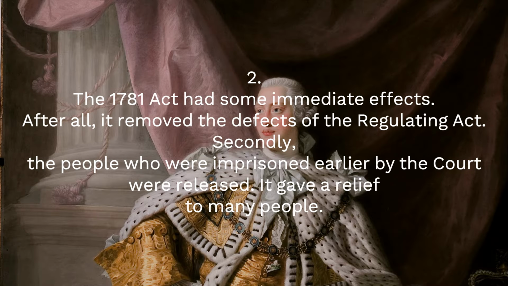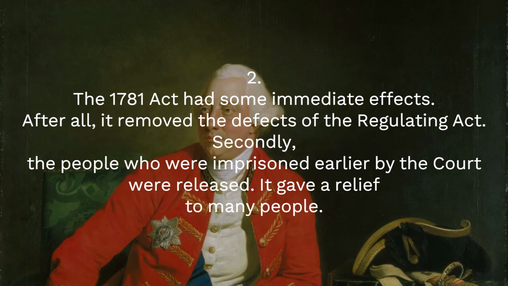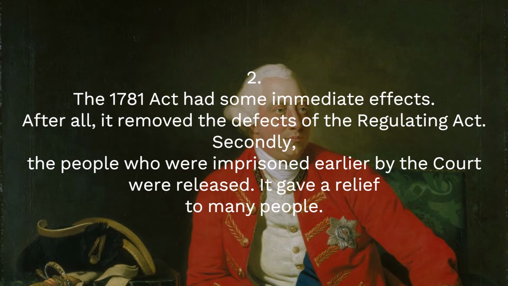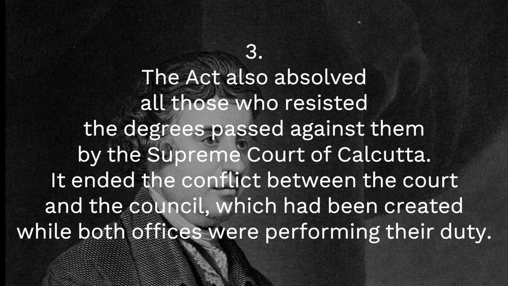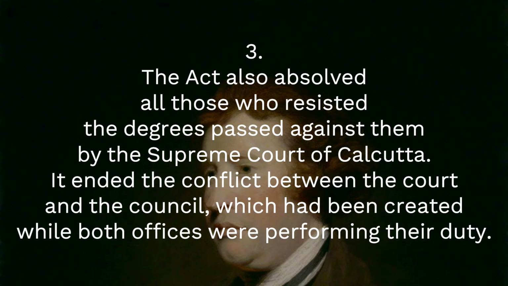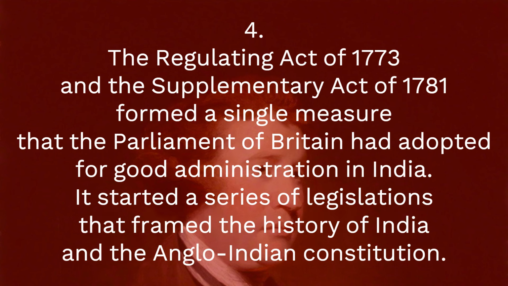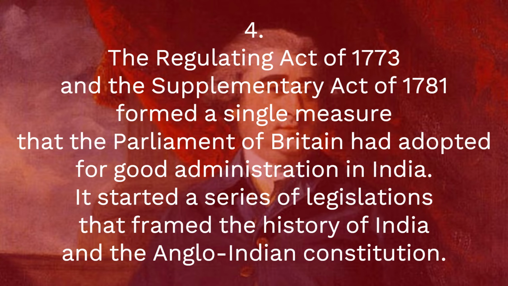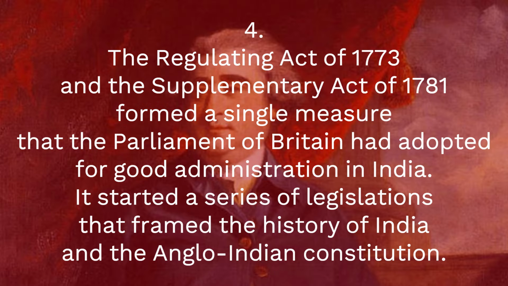2. The 1781 Act had some immediate effects. After all, it removed the defects of the Regulating Act. Secondly, the people who were imprisoned earlier by the court were released. It gave relief to many people. 3. The Act also absolved all those who resisted the decrees passed against them by the Supreme Court of Calcutta. It ended the conflict between the court and the council, which had been created while both offices were performing their duty. 4. The Regulating Act of 1773 and the Supplementary Act of 1781 formed a single measure that the Parliament of Britain had adopted for good administration in India. It started a series of legislations that framed the history of India and the Anglo-Indian Constitution.